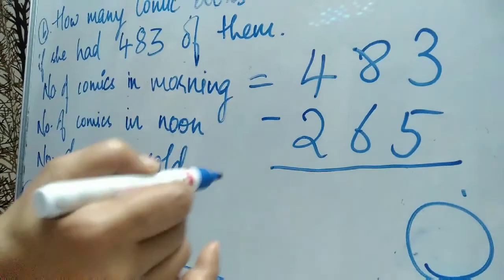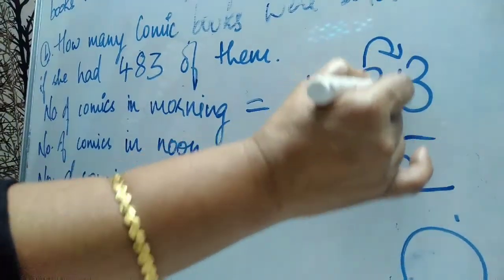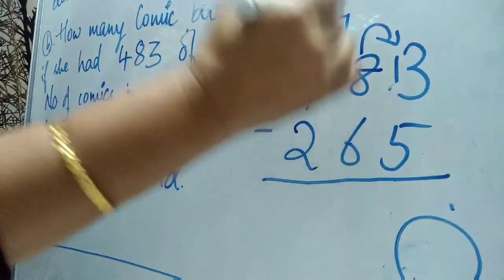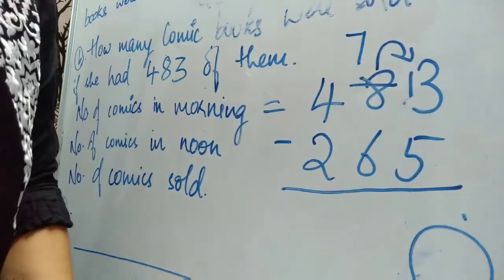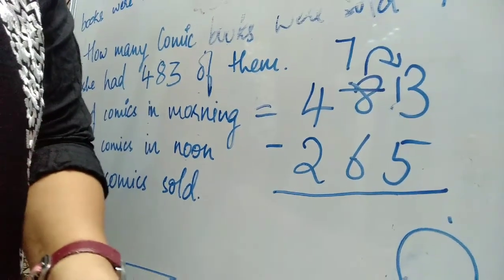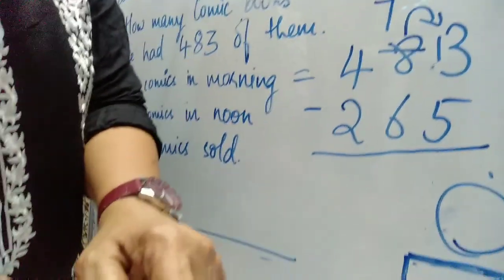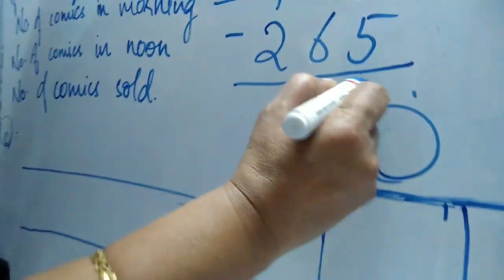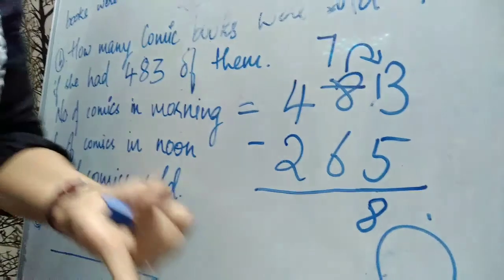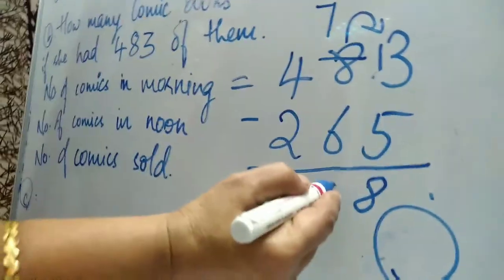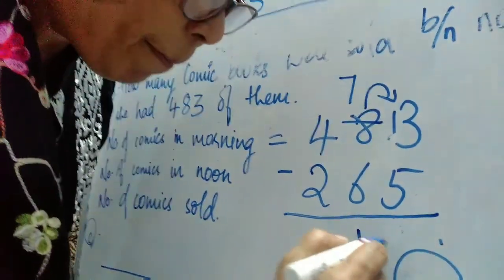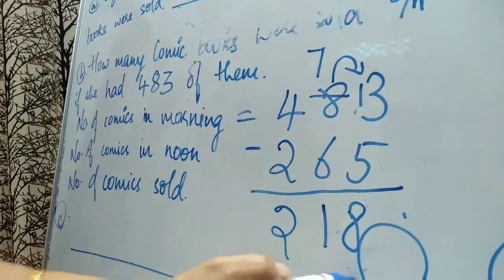Can you take out 5 from 3? No, you have to borrow 1 from here. It will become 13. Now here from 8 you give 1. It will become 7. From 13 take out 5. After 5, 6, 7, 8, 9, 10, 11, 12, 13. 1, 2, 3, 4, 5, 6, 7, 8. So 8. Then 7. From 7 take out 6. 1 is left. From 4 take out 2. 2 is left. So by noon 218 comics books were sold.